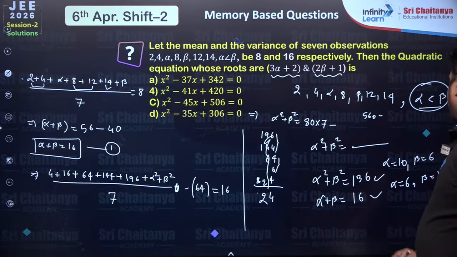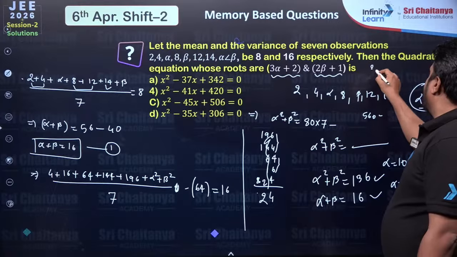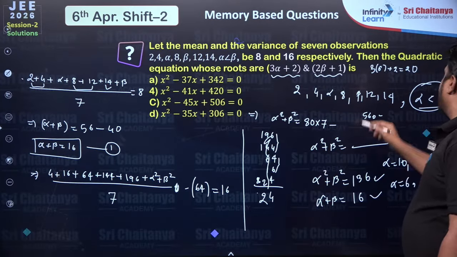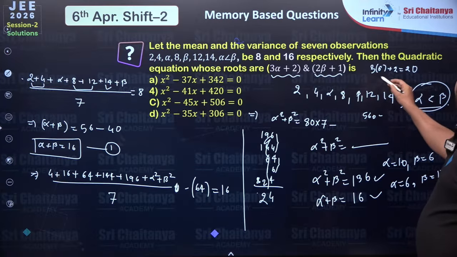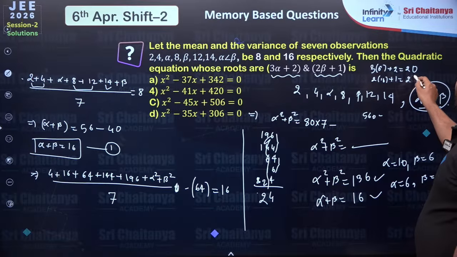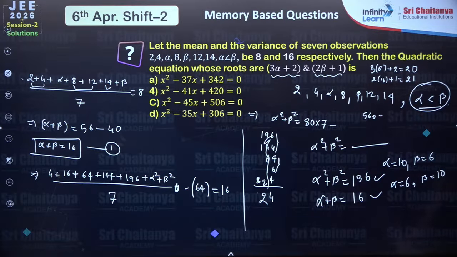3 alpha plus 2 will be 3 into 6 plus 2, that is 20, and 2 into 10 plus 1, 21, right?